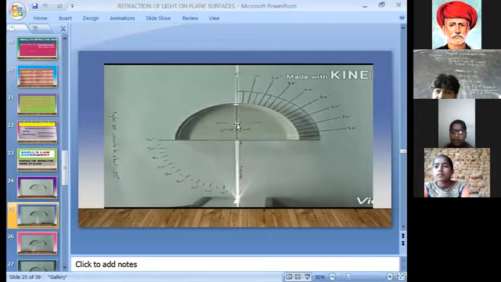Here at the interface, you are to coincide this glass slab at the interface. If you draw this line here, this is MM. Okay, now its centroid is with O. If you observe that one, this is the centre, point O. Now you have to place or point a laser light here.